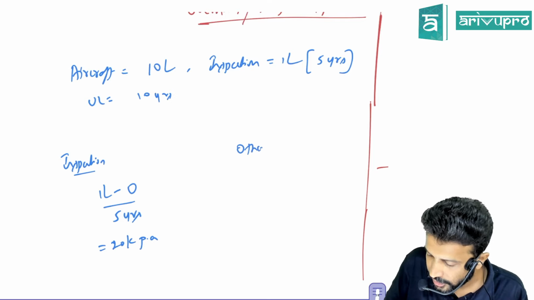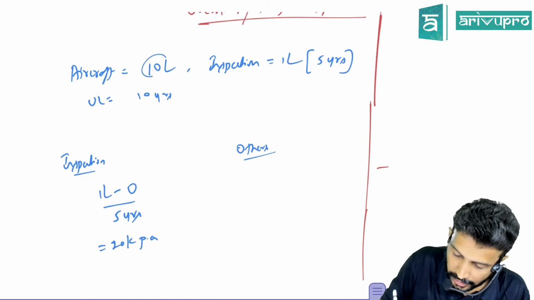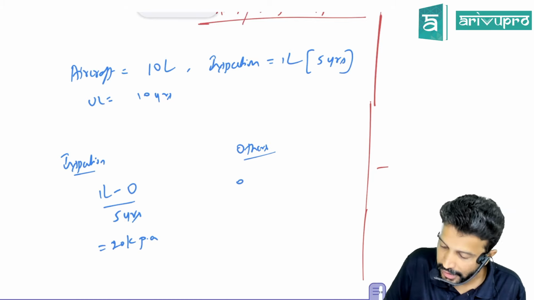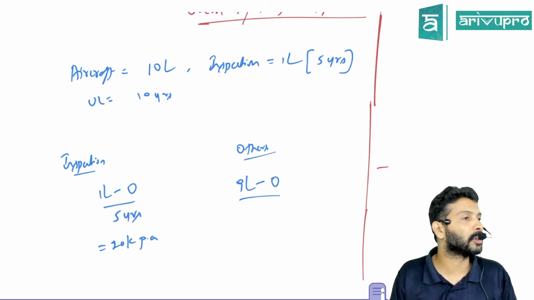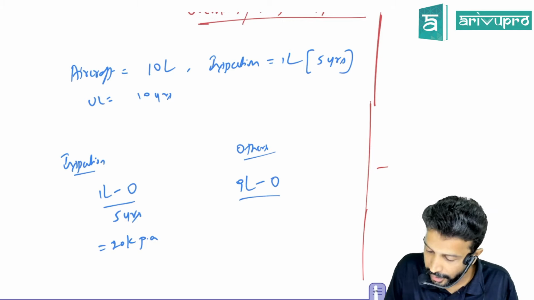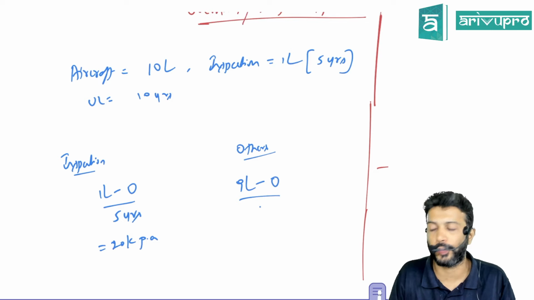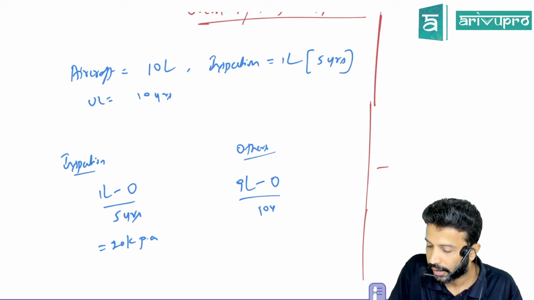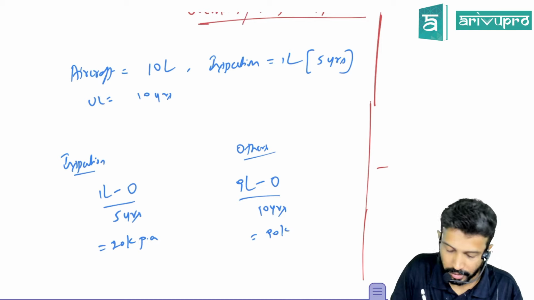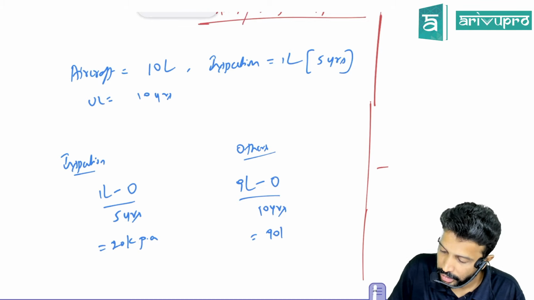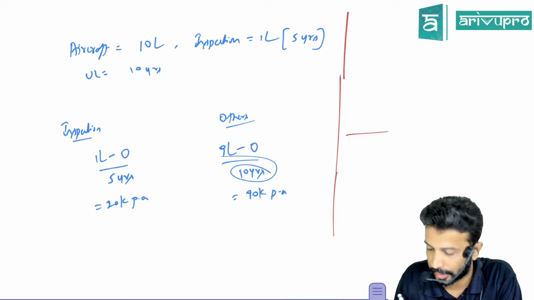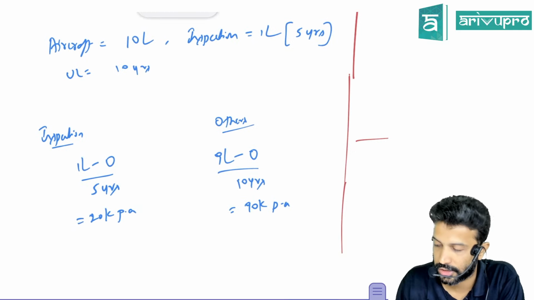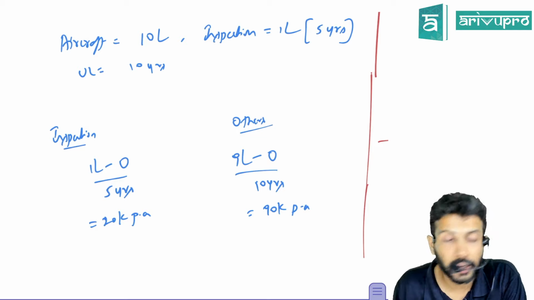In this 10 lakh, if 1 lakh is towards inspection, the balance is towards others, minus residual value, again assumed as 0, divided by the useful life of the other parts of the aircraft, 10 years. What will be the depreciation? 90,000 per annum. Any doubt? I've changed it to 10 years, that's the reason I'm getting 90. Otherwise, yes, it will be 45, right? Clear?